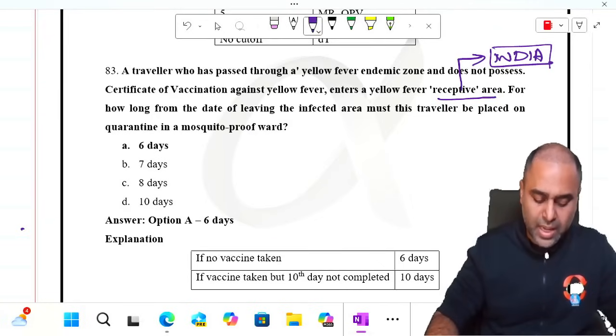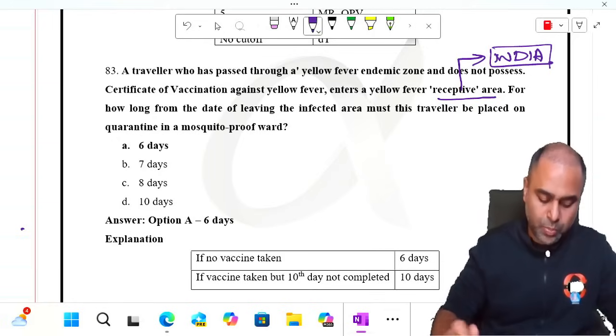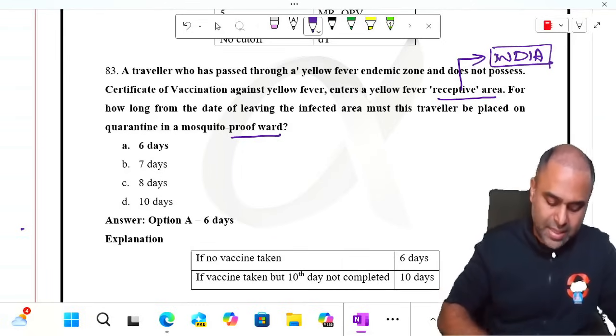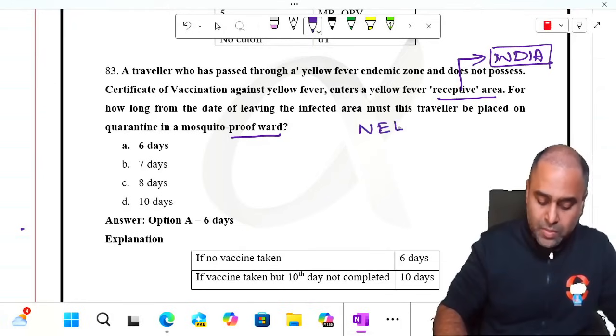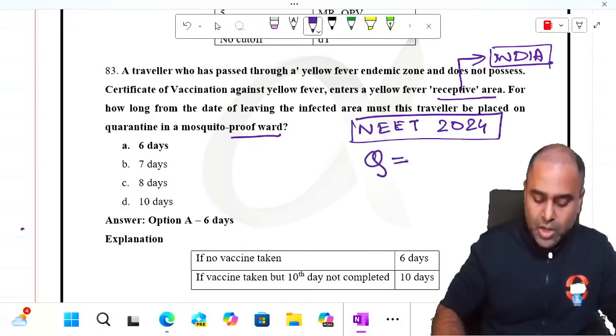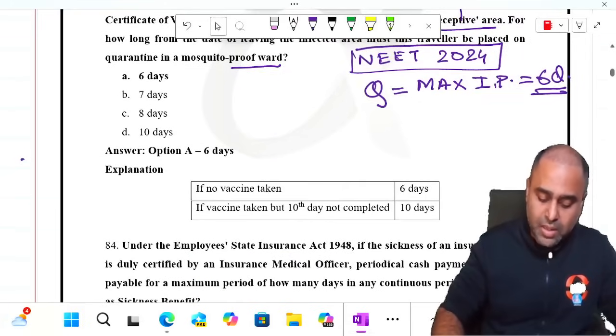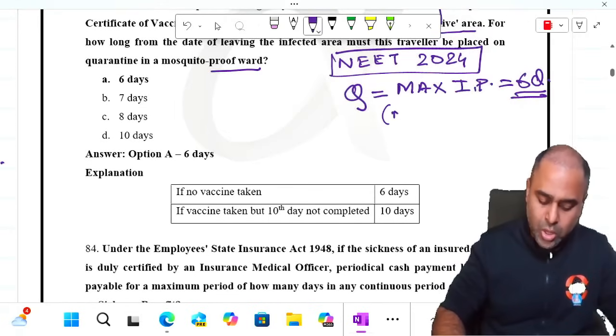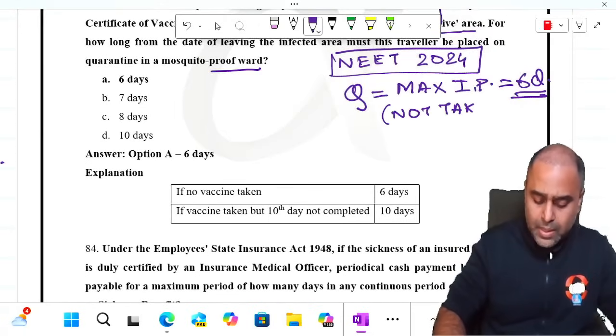For how long from the date of leaving the infected area must this traveler be placed on quarantine in a mosquito proof ward? Now guys, this person is apparently healthy and has not taken the vaccine. So this again comes from a modified NEET 2024 question, where they said that the period of quarantine is the maximum incubation period, which in case of yellow fever is 6 days. Now this works when there is no history of vaccine intake, when the person has not taken the vaccine. At that time it is 6 days.